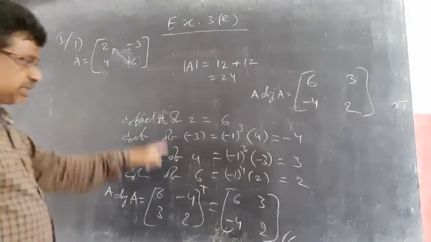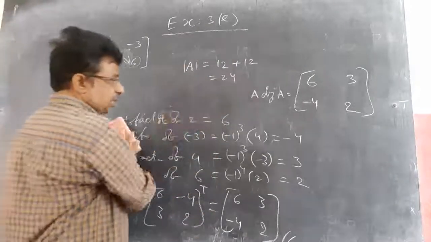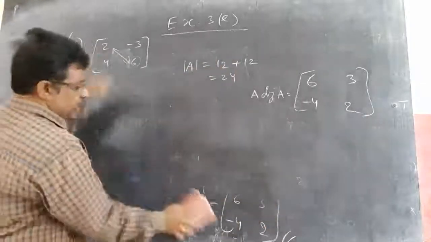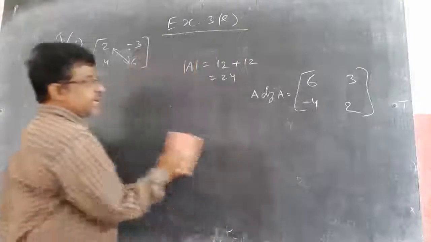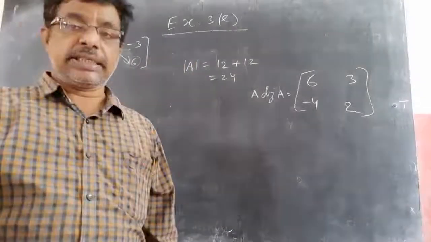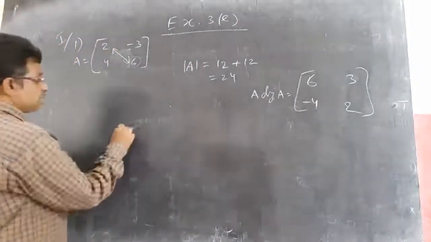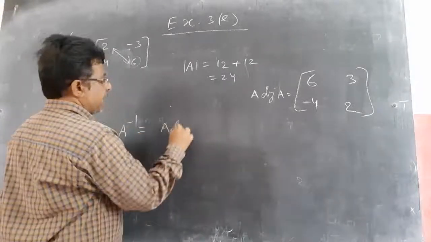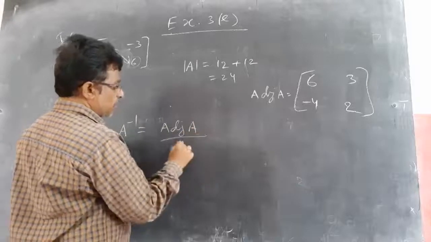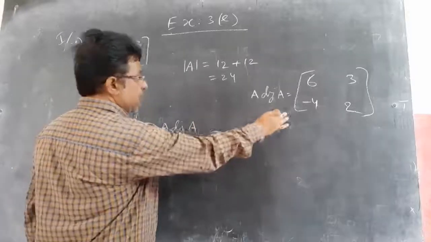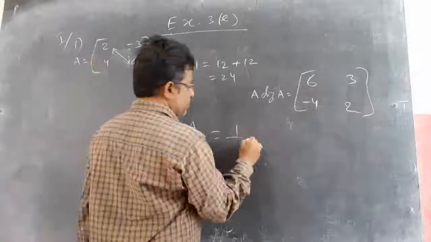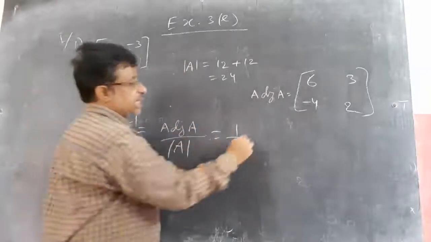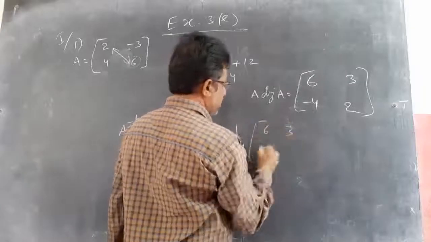So the actual procedure is this, and if you want a shortcut for order 2, simply adjoint A equals: interchange these two, keep the minus sign for those. So adjoint A equals 6, 3, minus 4, 2. That's it. Next, A inverse. How to find A inverse? What is A inverse? I told you, adjoint A by det A. Now we found adjoint A, we have det A. So det A is 24, so 1 by det A into adjoint A, and adjoint A is 6, 3, minus 4, 2.